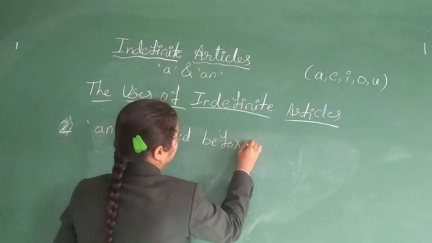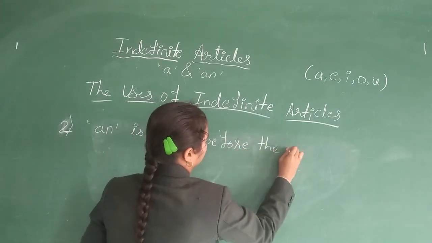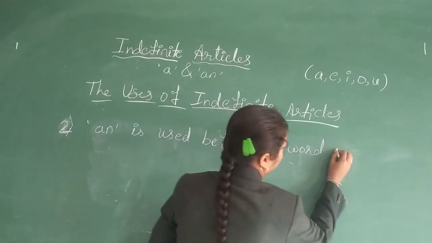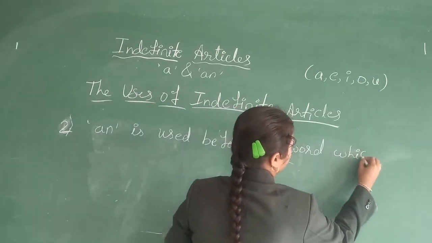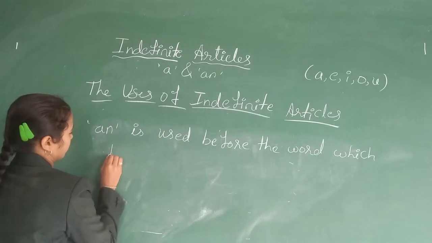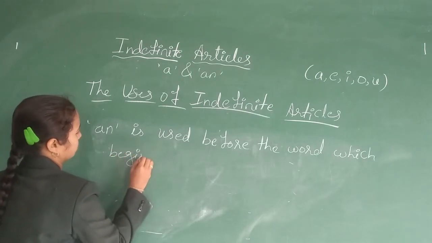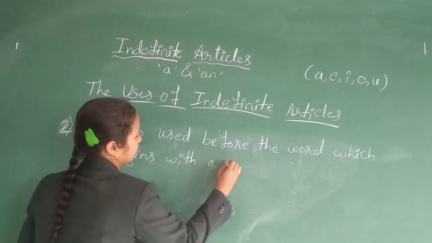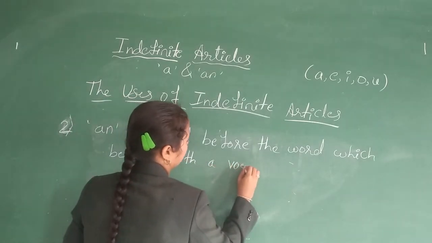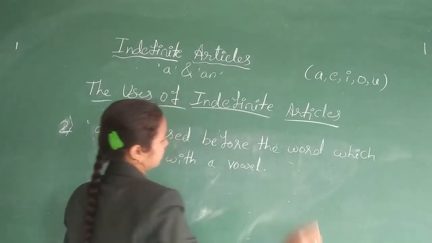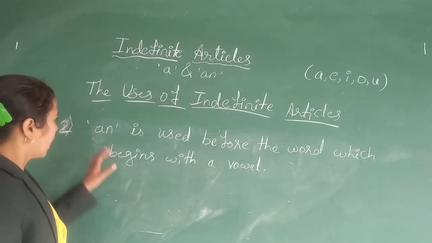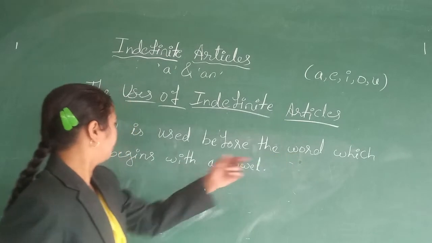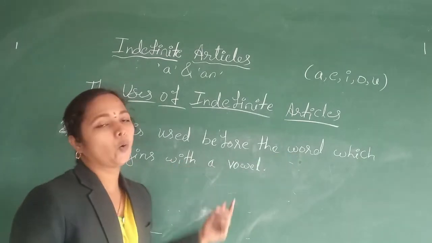An is used before the word which begins with a vowel.